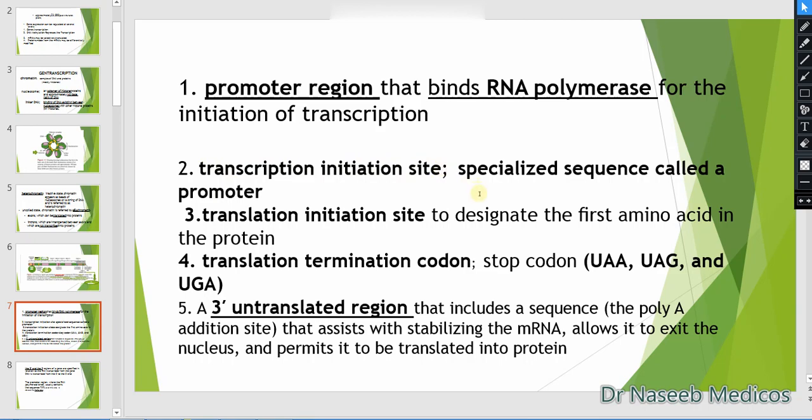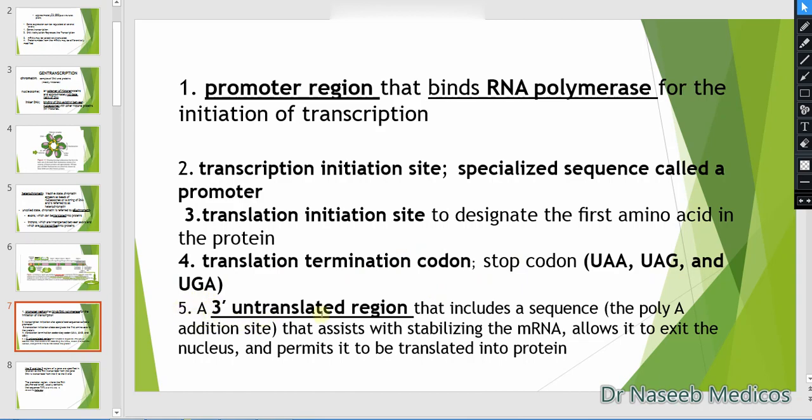There are specialized sequences called promoters. The translation initiation site designates the first amino acid in the protein. The translation termination codons, UAA, UAG, and UGA, are called stop codons.